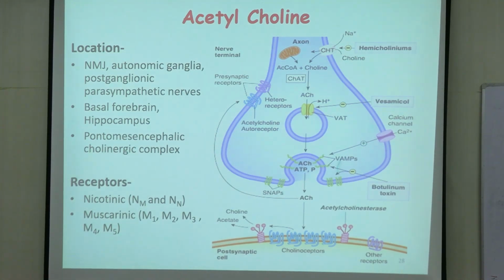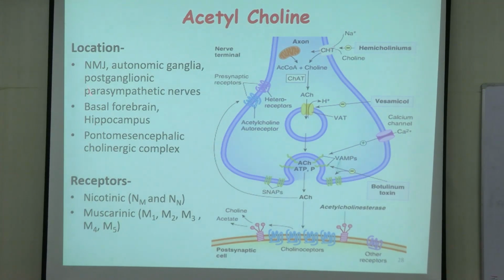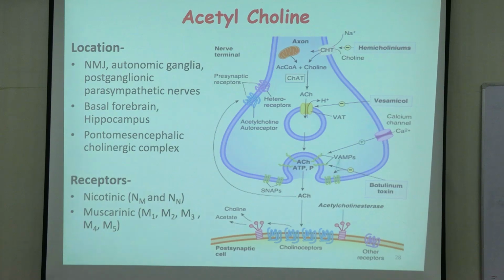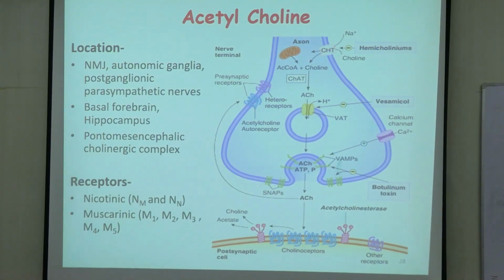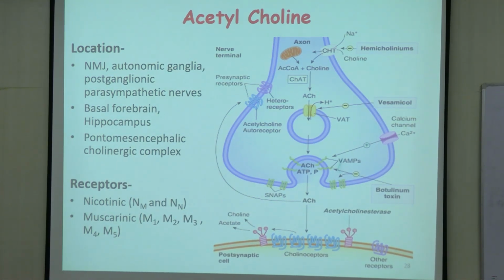Acetylcholine. So acetylcholine is present in different parts of the body. You have read about the role of acetylcholine in the neuromuscular junction. You have also read about this in autonomic ganglia. In the sympathetic and parasympathetic systems, the transmitter in the ganglion is acetylcholine. Where is it present in the brain? It is present in the basal forebrain, in the hippocampus, and also in a part of the brain stem.